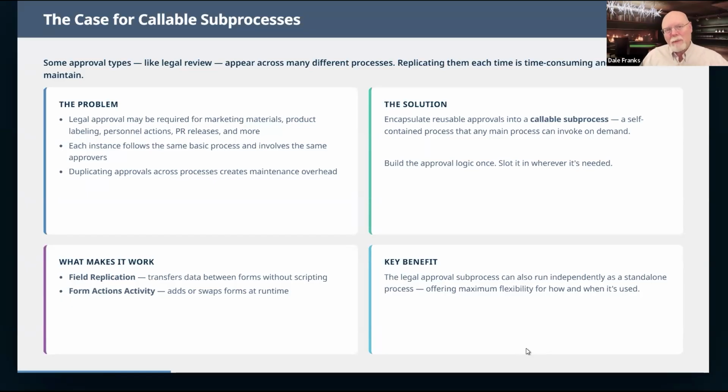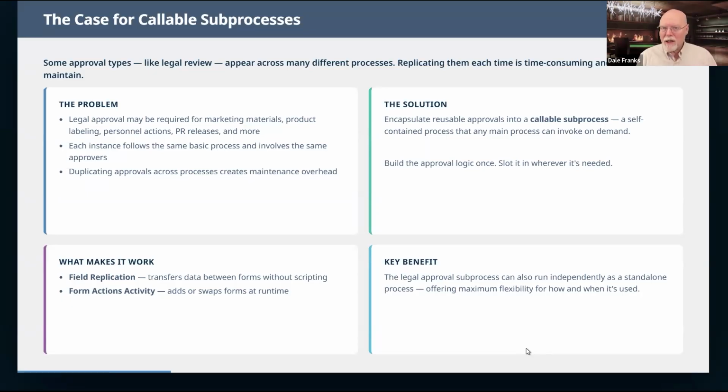When you have these types of processes, it's often best to set them aside as sub-processes that you can simply call from anywhere. That would enable you, if you ever have to change that legal process, to change it at that one spot, and then it's changed for everything that calls it. So having a more modular setup for commonly used approvals is actually a pretty good idea. And you can do that because all you have to do is make a callable sub-process that can be called from anywhere.